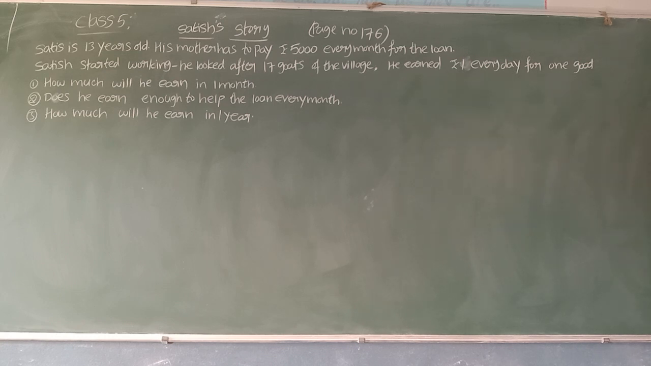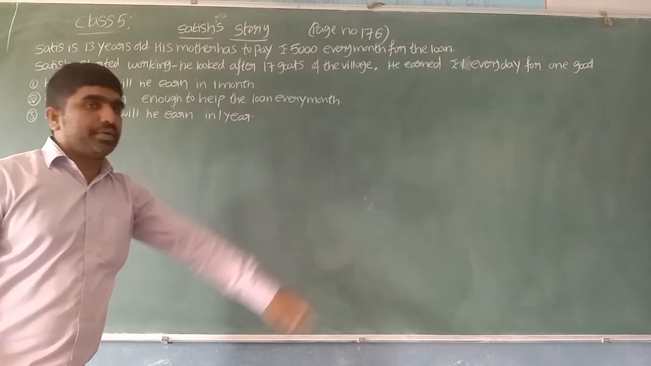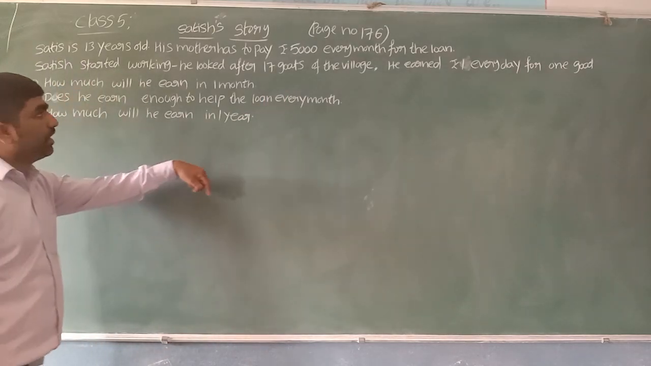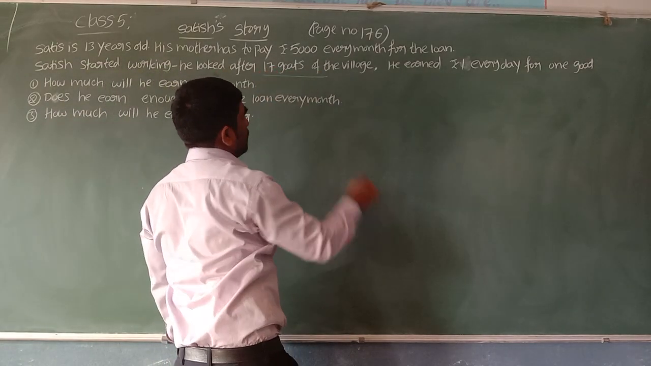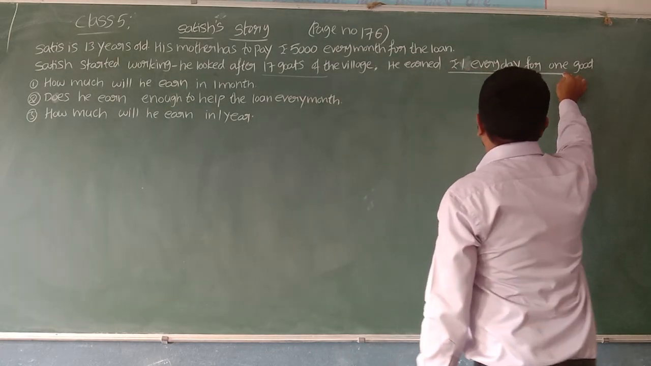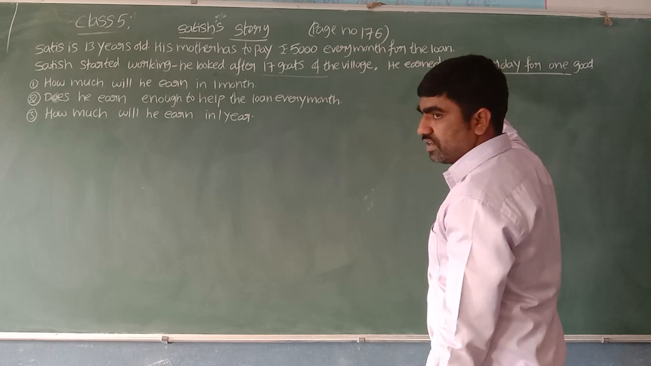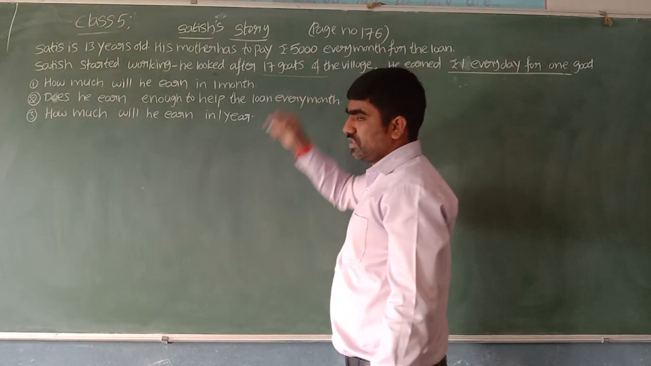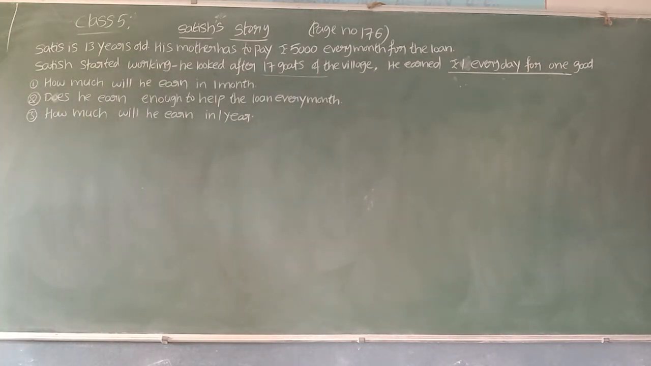Yes, as I said here, Satish is 13 years old. His mother has to pay 5,000 rupees every month. Then he decided to work. He started working. He looked after 17 goats. How many goats? 17 goats. What is the amount every day for one goat? For one goat per day 1 rupee. One goat 1 rupee. Like 10 goats 10 rupees. 17 goats, 17 into 1 rupee, which equals 17 rupees.